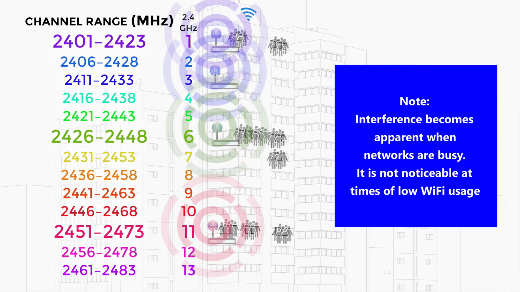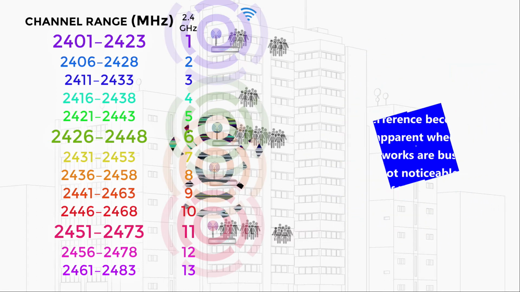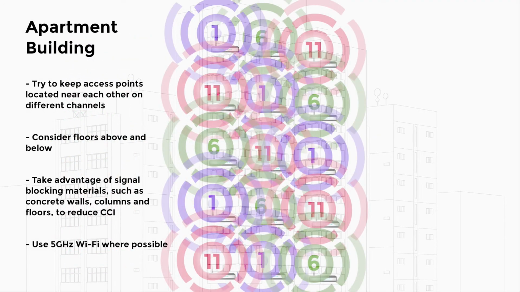Ideally, and if possible, if you are experiencing Wi-Fi problems in a densely populated location, it is best to talk to your neighbours and organise a scheme to share channels 1, 6 and 11. This results in the least interference possible in your home and in surrounding homes, and can greatly improve Wi-Fi reliability and performance in apartment buildings, for example.